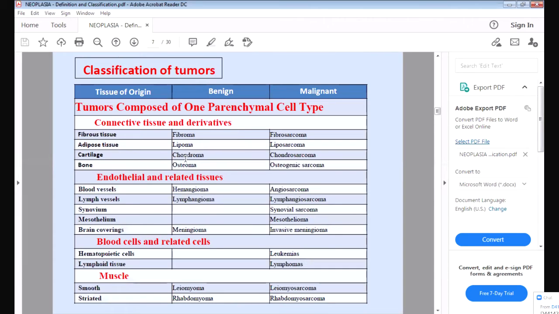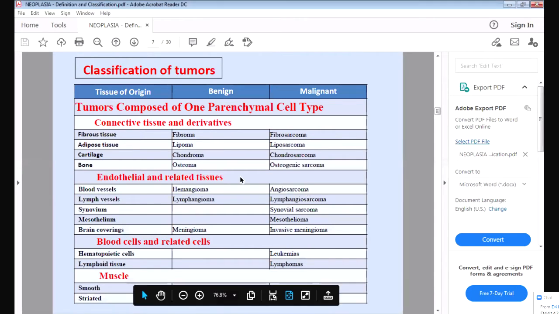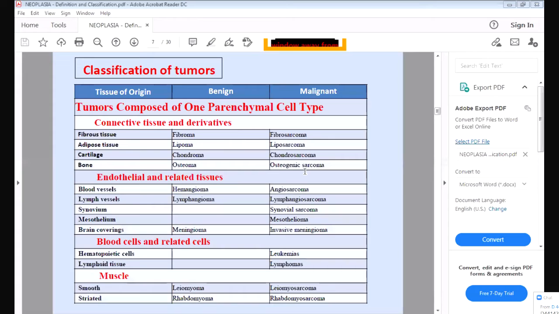If it is arising from the cartilage, the benign tumor is called a chondroma, and the malignant one, chondrosarcoma. Bone: if it is a benign tumor arising from the bone, osteoma, and the malignant tumor, osteogenic sarcoma or osteosarcoma. So this is how we differentiate between benign and malignant. Benign will have the ending OMA, and malignant will have the ending sarcoma or carcinoma.